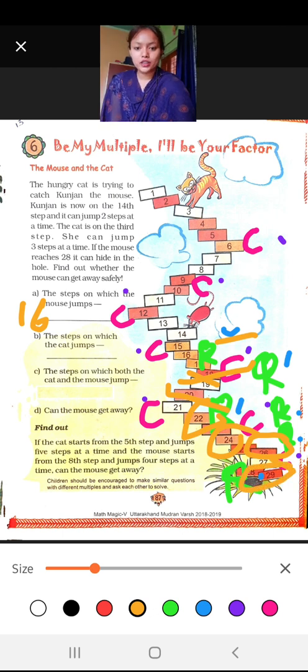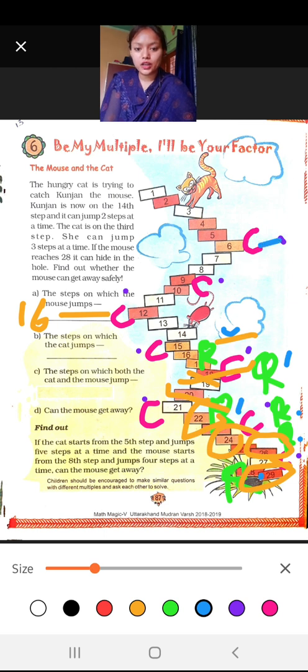So here what will come? These steps taken by the mouse. Now in the second one, it is the steps on which the cat jumps. Here you have to write the steps taken by the cat. Now I have mentioned it here also.